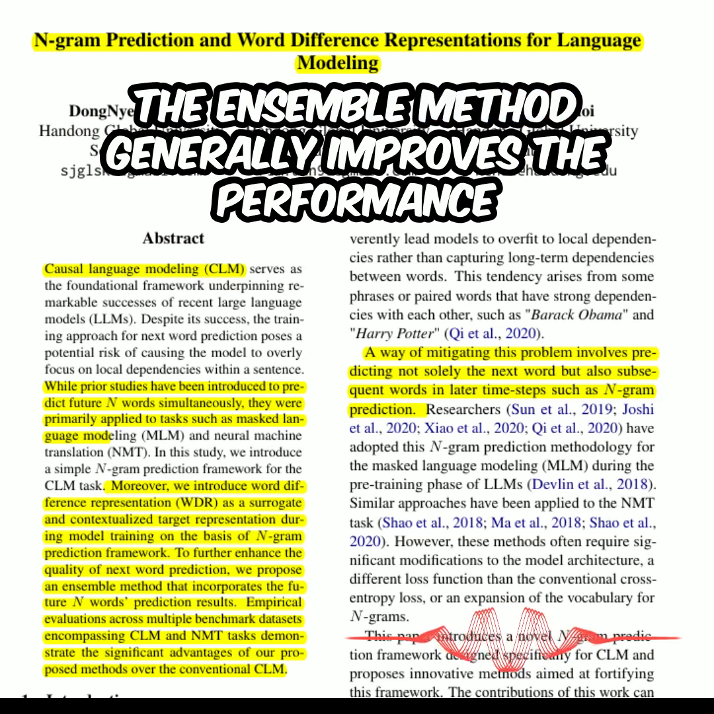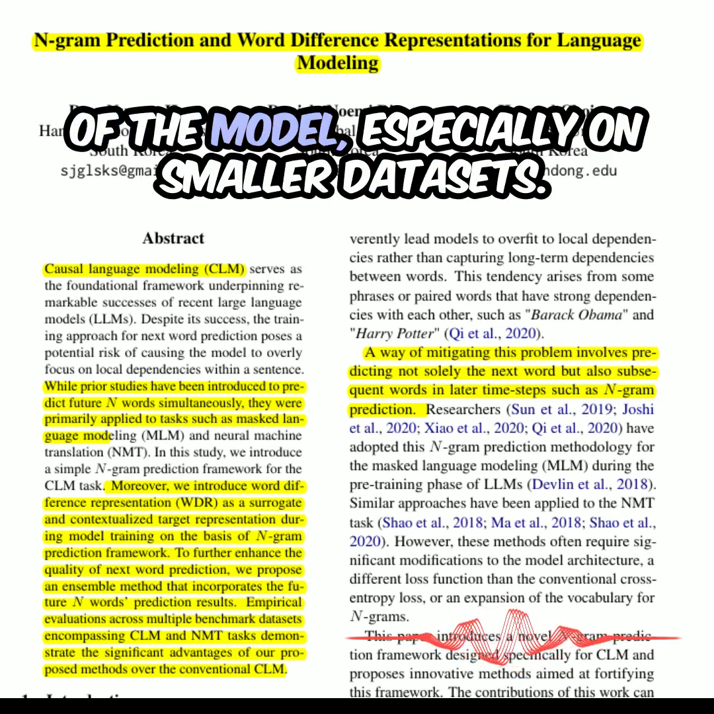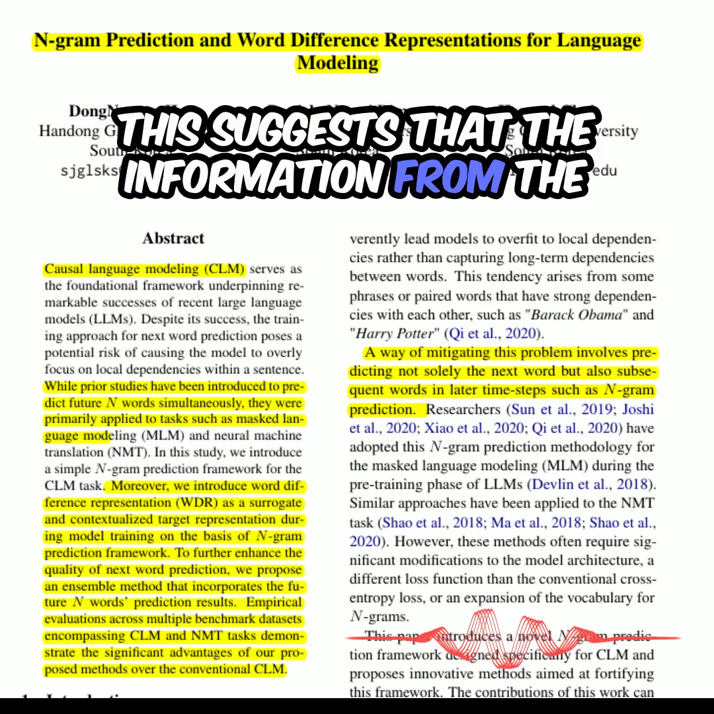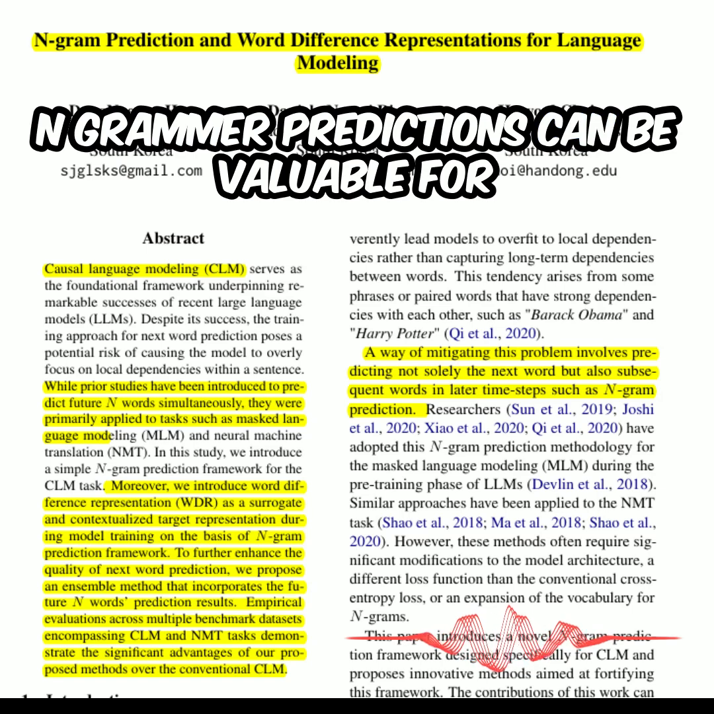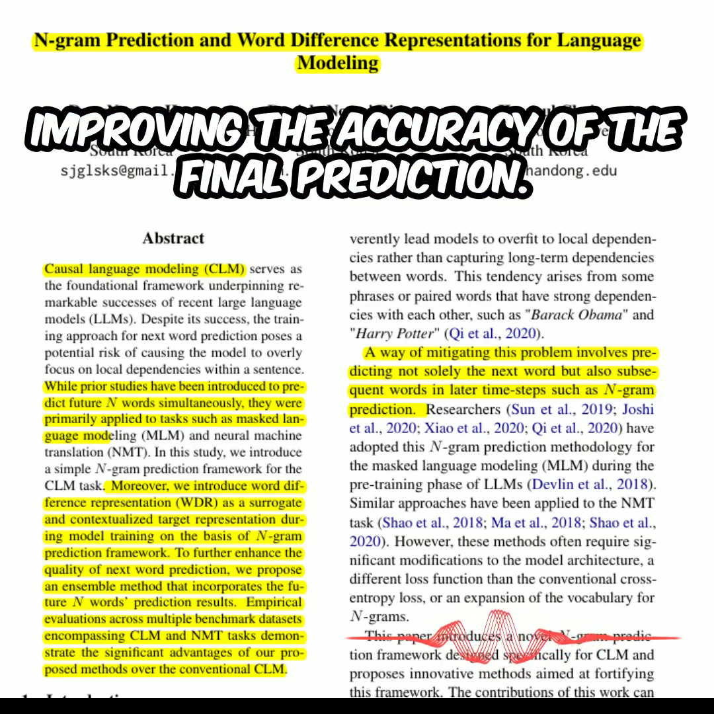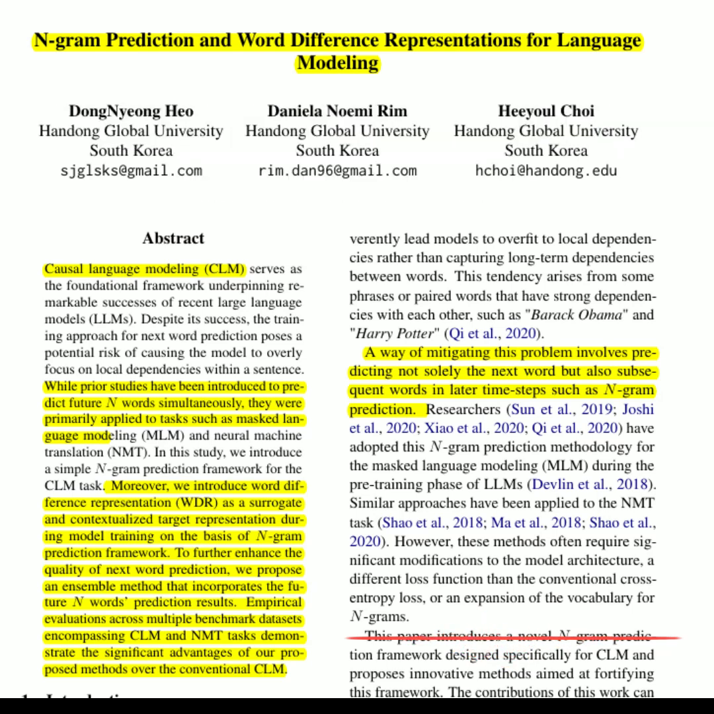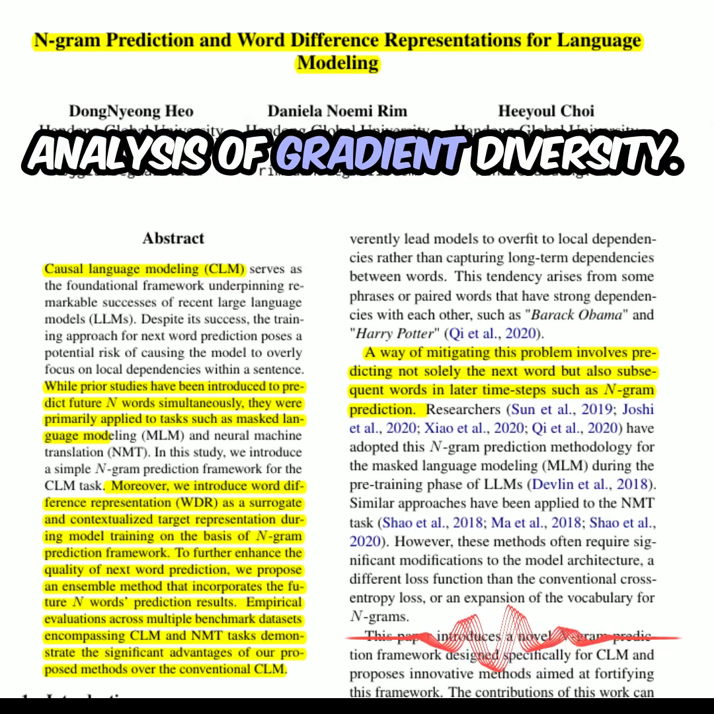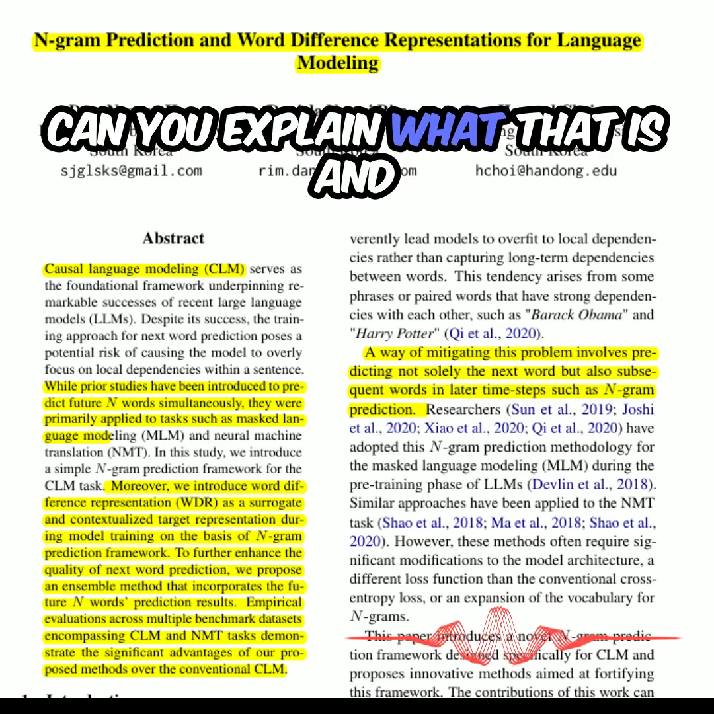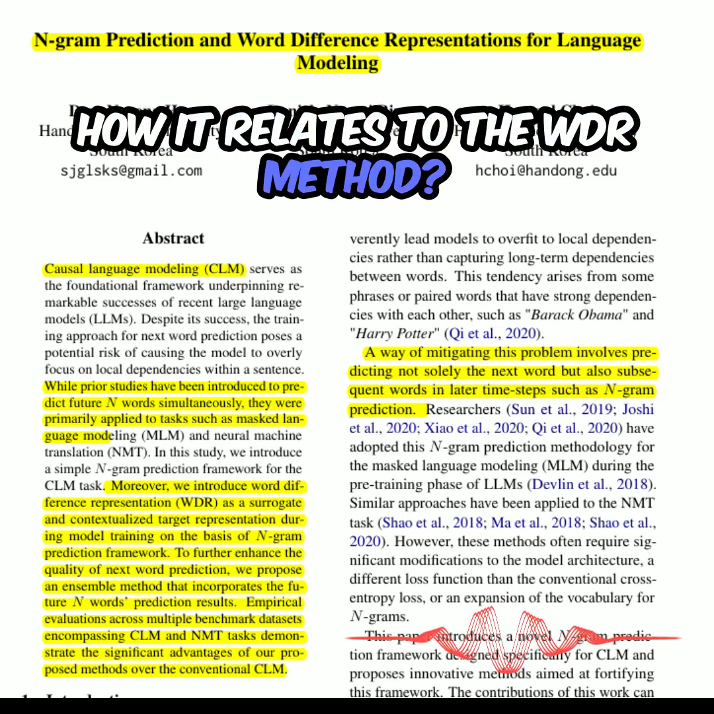The ensemble method generally improves the performance of the model, especially on smaller datasets. This suggests that the information from the n-gram predictions can be valuable for improving the accuracy of the final prediction. The paper also mentions an analysis of gradient diversity. Can you explain what that is and how it relates to the WDR method?